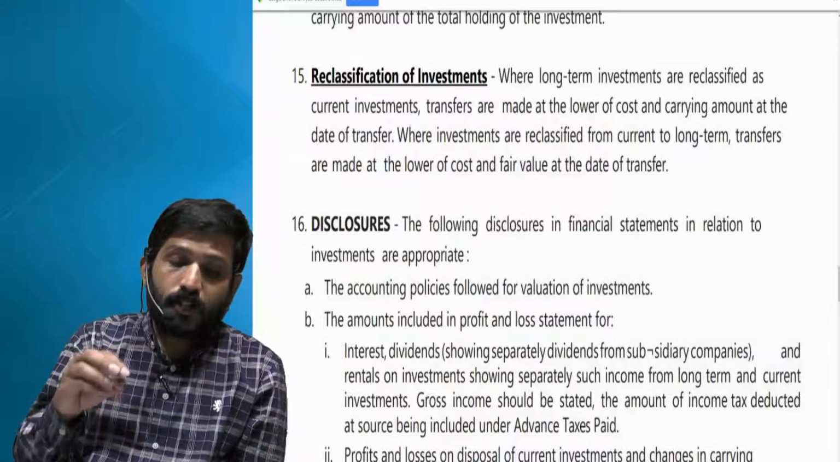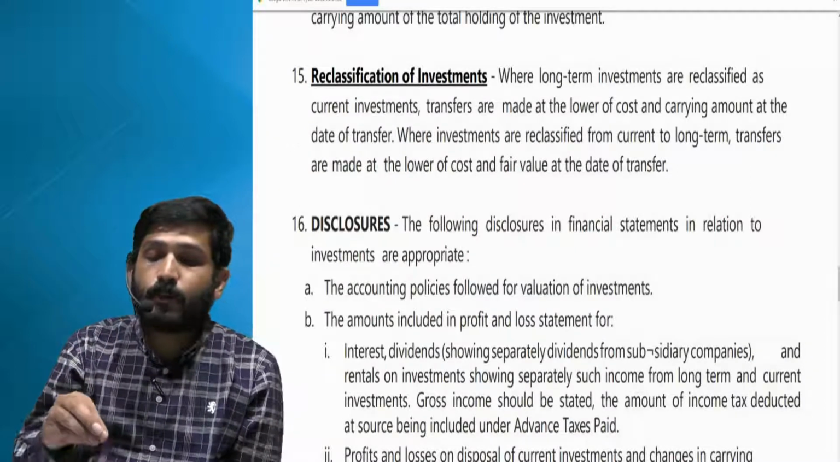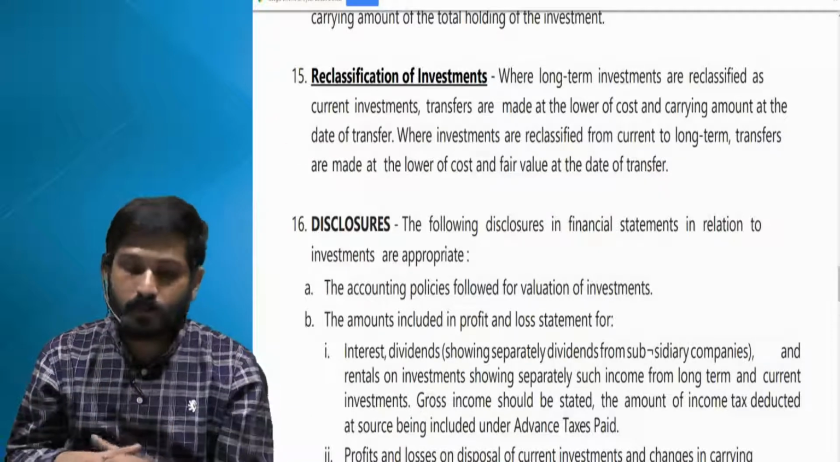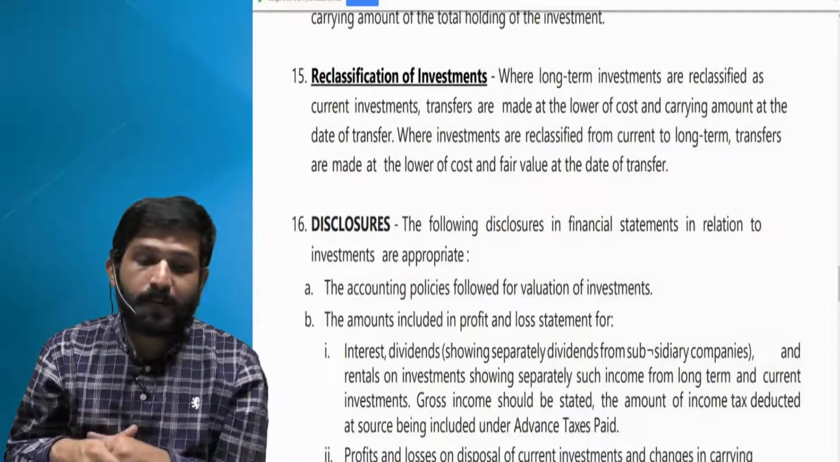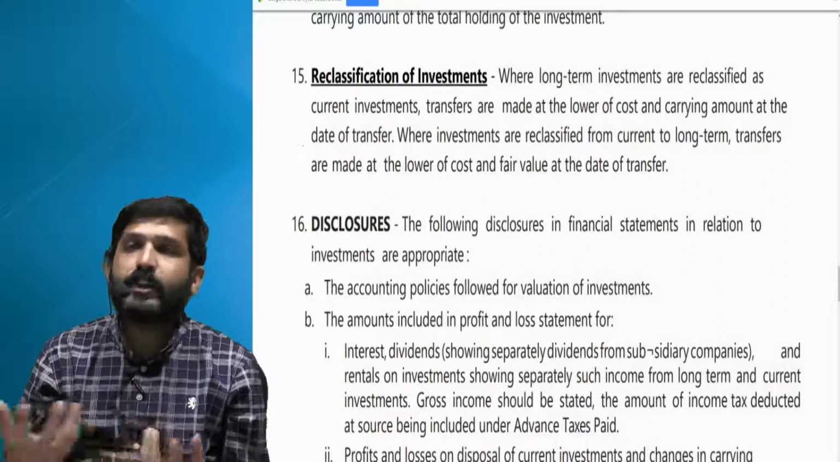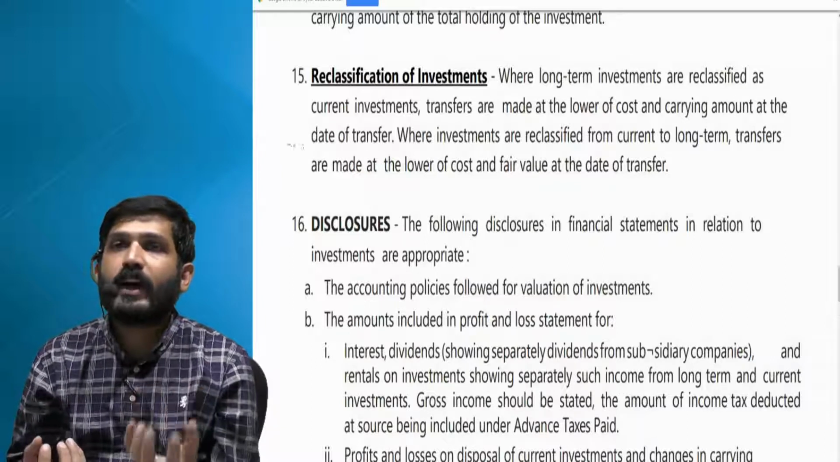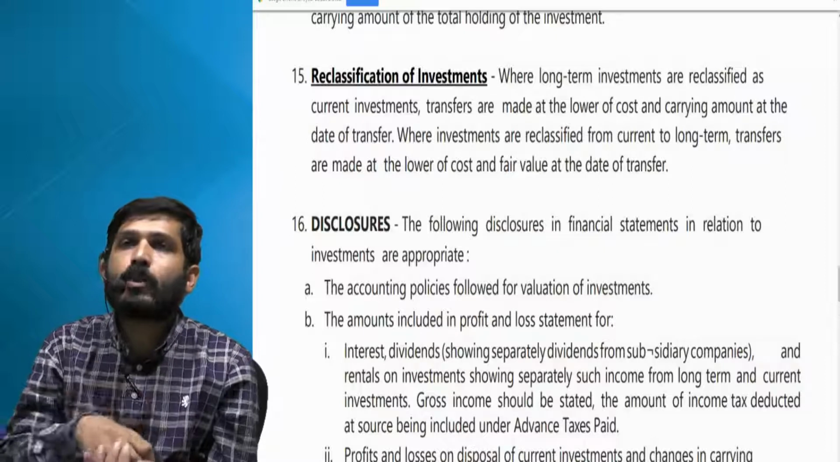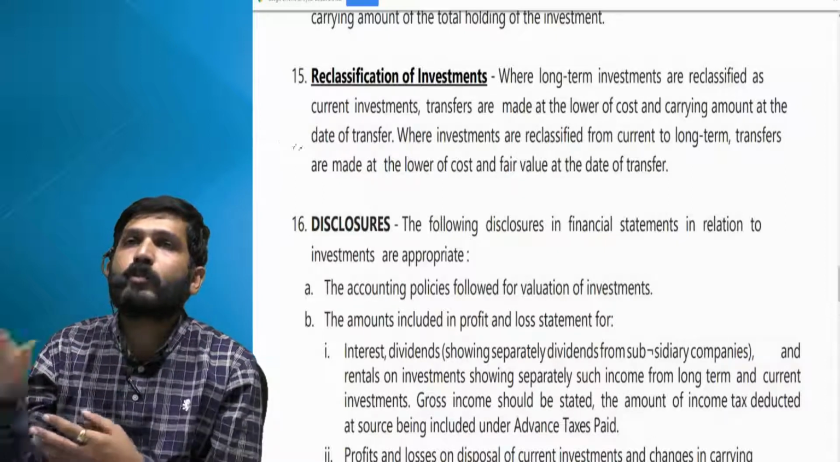And next, second one, where investments are reclassified from current to long term. So now you are going from current to long term investments. Then transfers are made at lower of cost and fair value at the date of transfer. So when you are transferring it, on that date what is cost and what is the fair value, whichever of the two is lower, that lower amount will be treated as cost of that long term investment now.